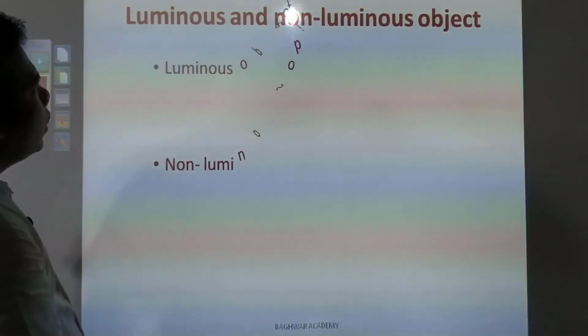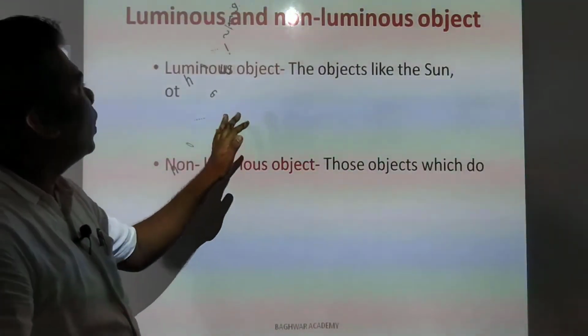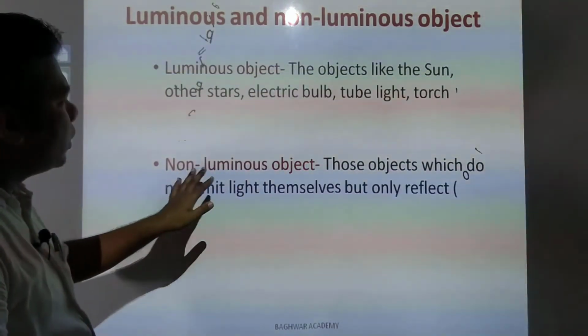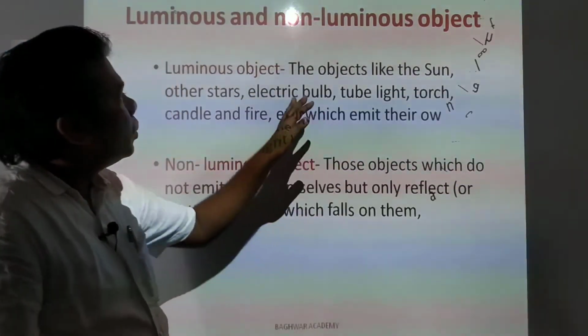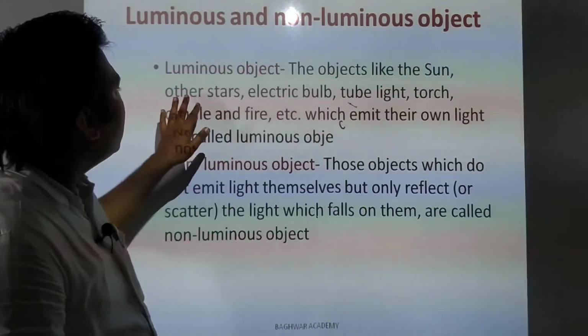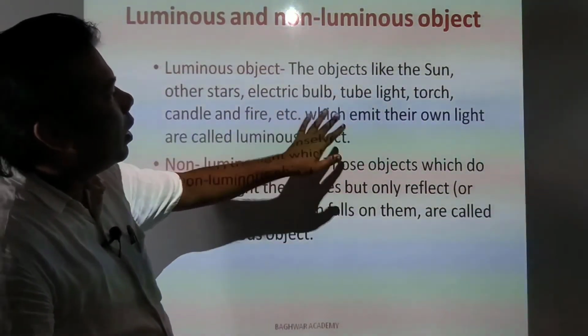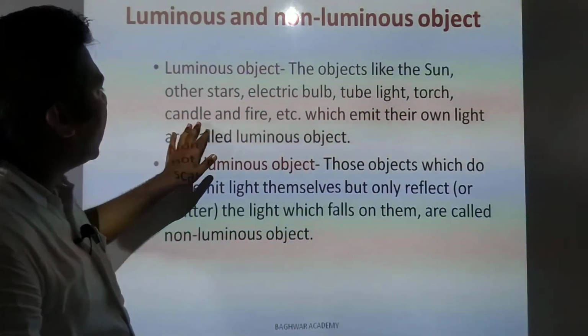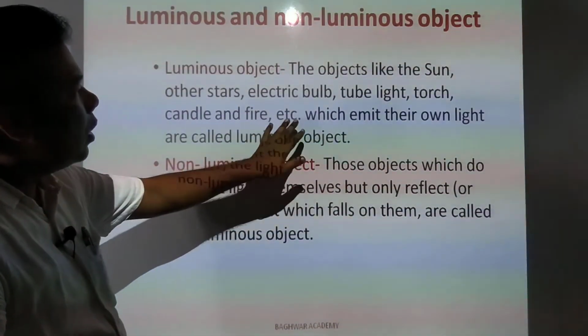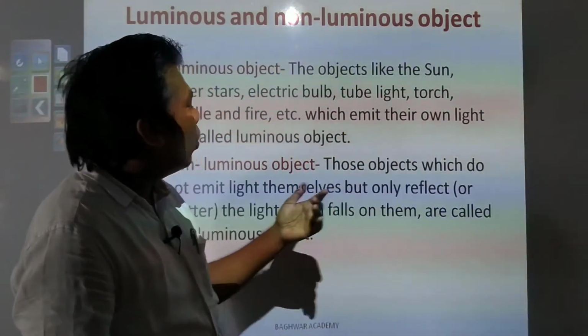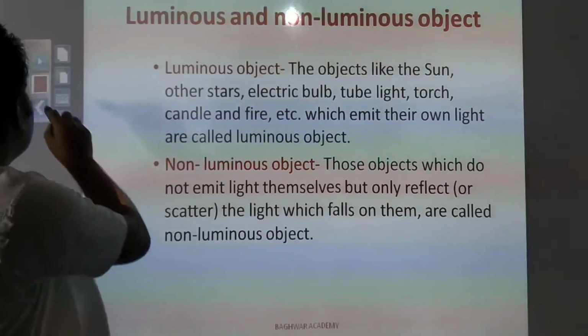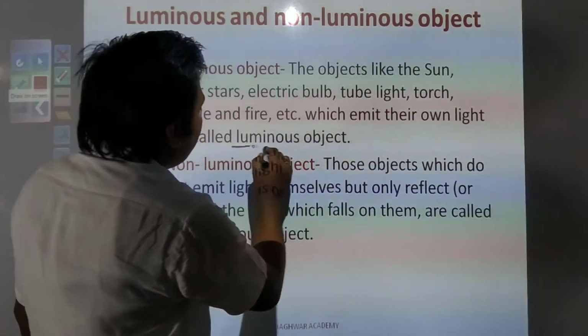Then we see two types of objects: one is luminous objects, the other is non-luminous objects. Objects like the sun, other stars, electric bulb, tube light, torch, candle and fire, which emit their own light, are called luminous objects.